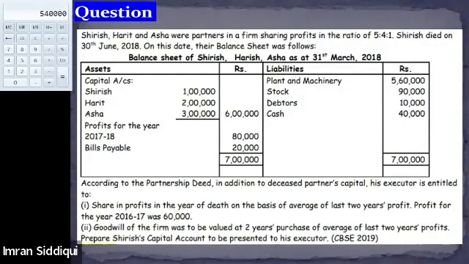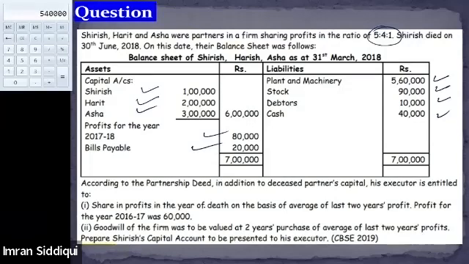In this question also, we have 3 partners, Shrish, Harit, Asha. Their profit sharing ratio is again 5:4:1. On the asset side, we have the plant and machinery, stock, debtor, cash. On the liability side, we have Shrish capital balance, Harit, and Asha. Profit for the year 2017-18 is also there, 80,000. Bills payable is there, 20,000.